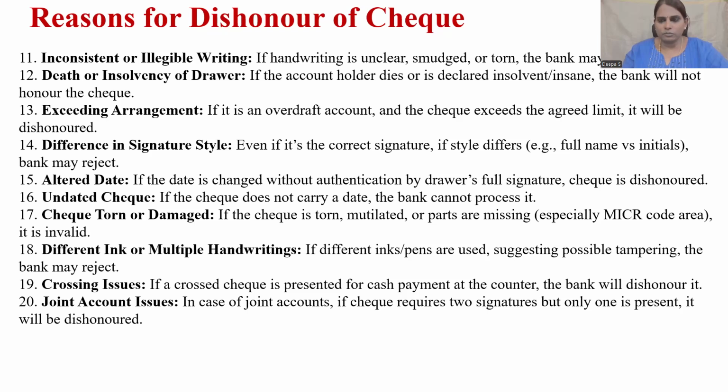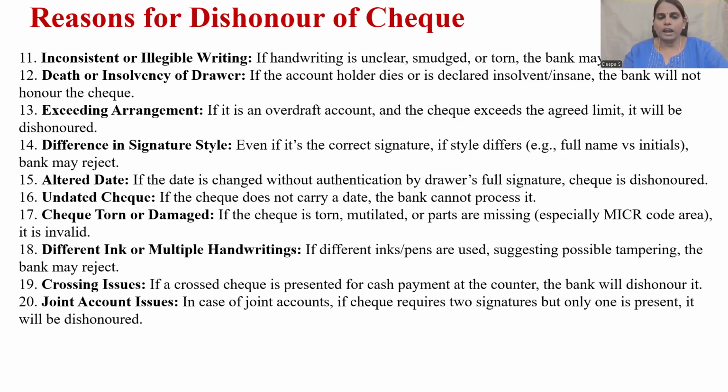Next one, exceeding arrangement. There is something called an overdraft. You cannot exceed beyond that given value. Even in such a situation, if the limit has been exceeded, again it cannot be processed. It gets dishonored. Then the next situation might be signature style. When you look at the signature, the style might differ, and any small changes to this, again, mean it cannot be considered valid. Next is altered date. Any kind of correction or overwriting of the date stated on a check again means it cannot be considered valid.